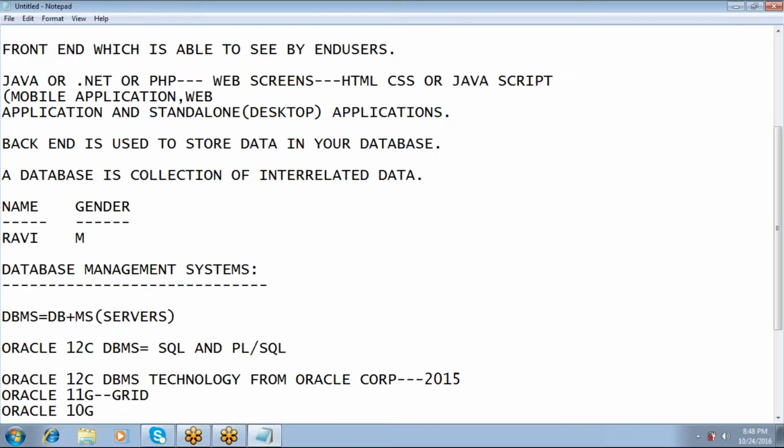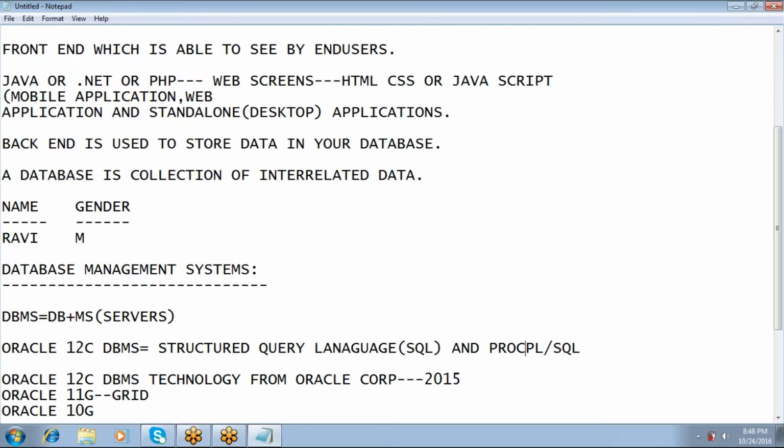What is the meaning of SQL? SQL is a structured query language. So Oracle SQL is a structured query language. I will explain what SQL actually does in the next classes. Let me finish. What is PLSQL?